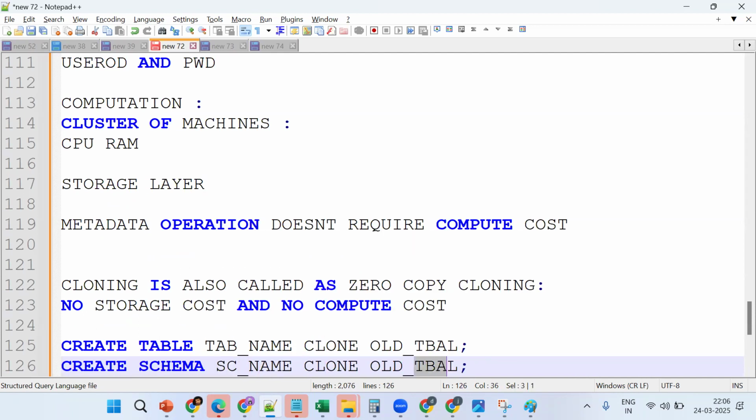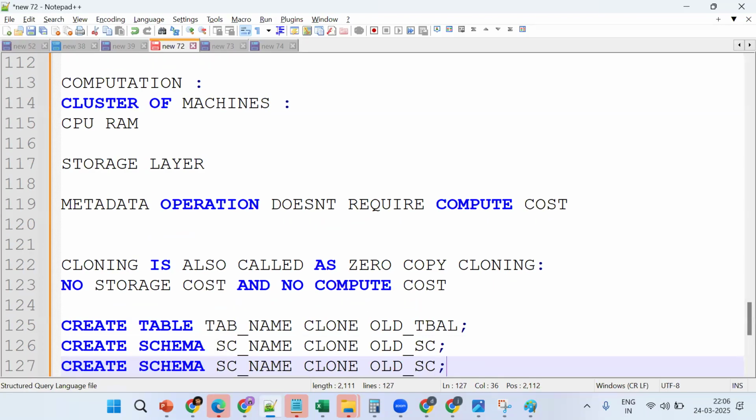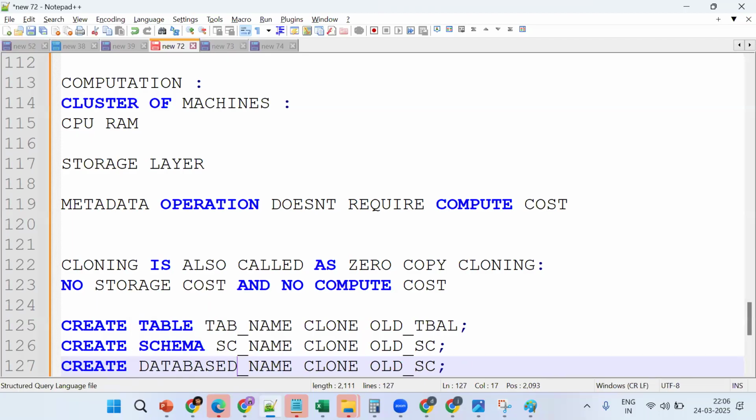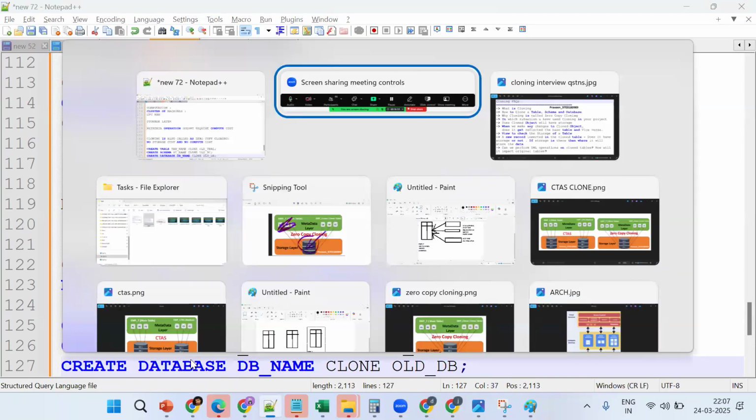Same thing: create database, name, clone, old database. We can take an entire database, an entire schema or an entire table as a backup.